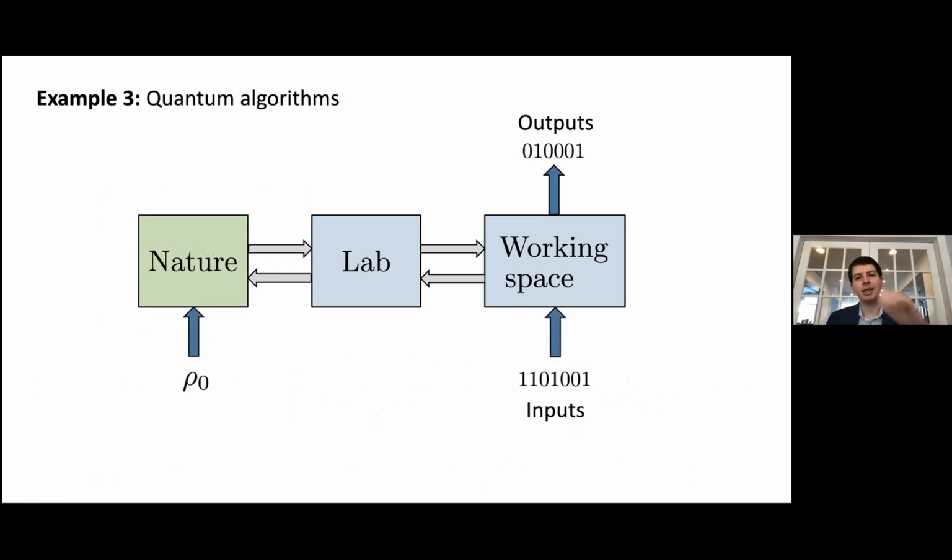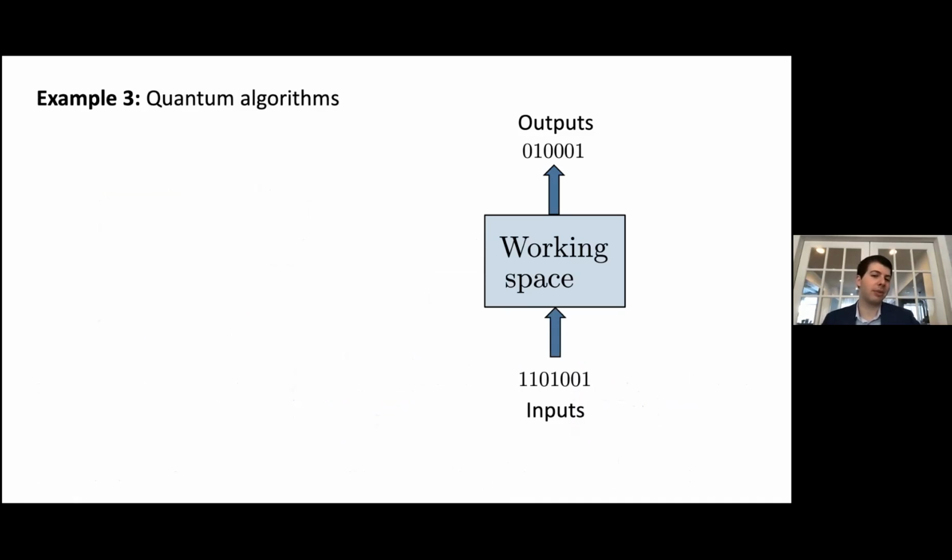As one final example, if we trivialize nature and the lab, we make them trivial subsystems, then we're simply left with the working space, which we could regard as a quantum algorithm. Namely, the working space can be our quantum computer. We have inputs and outputs. We can more generally have them be quantum inputs and quantum outputs. And so in this sense, quantum algorithms can be regarded as a special case of quantum algorithmic measurements.